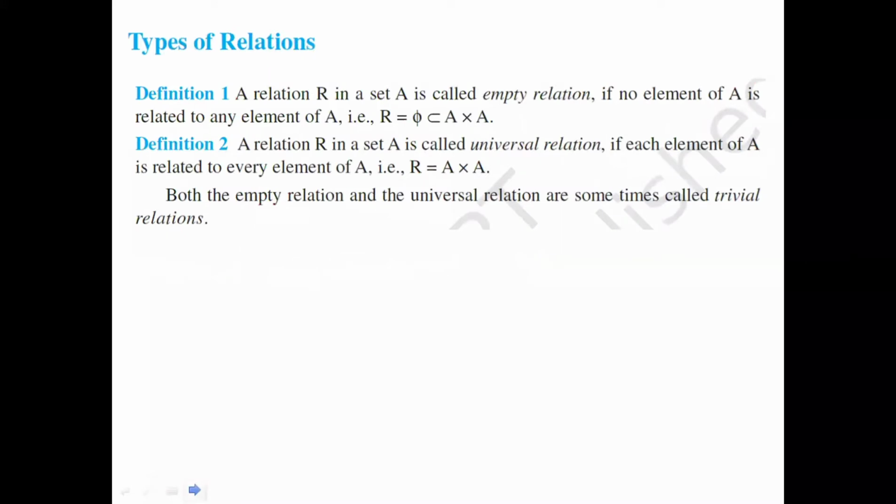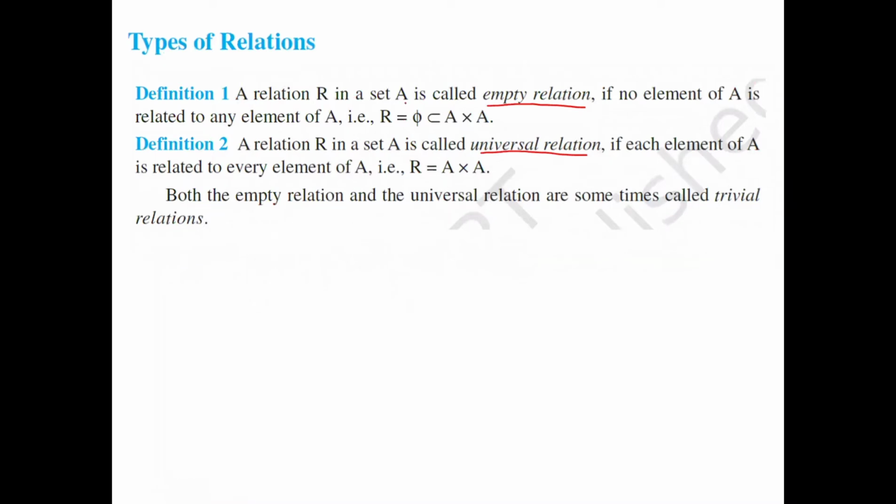Next, after this we're going to discuss the types of relation. In the types of relation, we have only two types. The first one is the empty relation. The second one is the universal relation. What do you mean by empty relation?